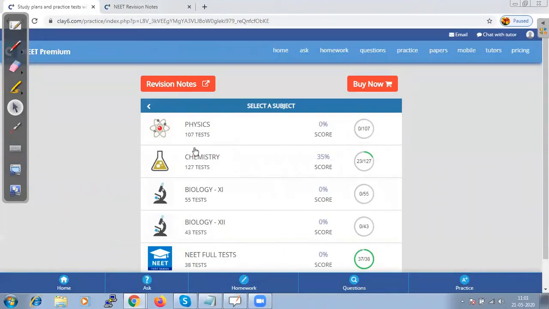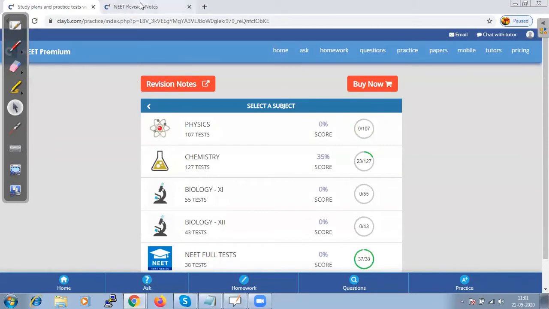When you click on NEET Premium, we have tests for different subjects, and each subject has chapter-wise tests, and one NEET full test, which will have two sections. One section has tests prepared by Play6 tutors, and the other section has complete past year papers. At the top we have the revision notes.